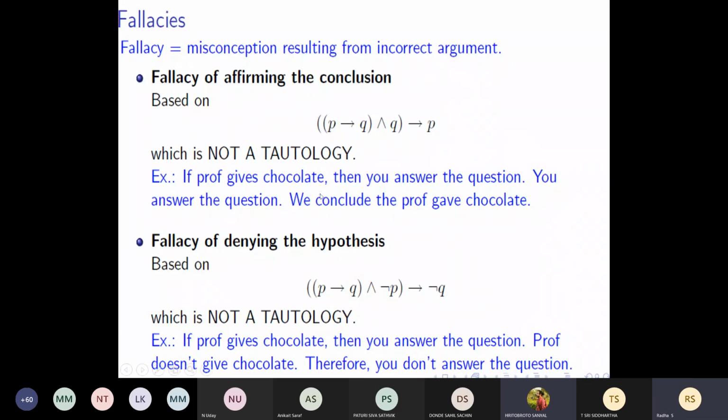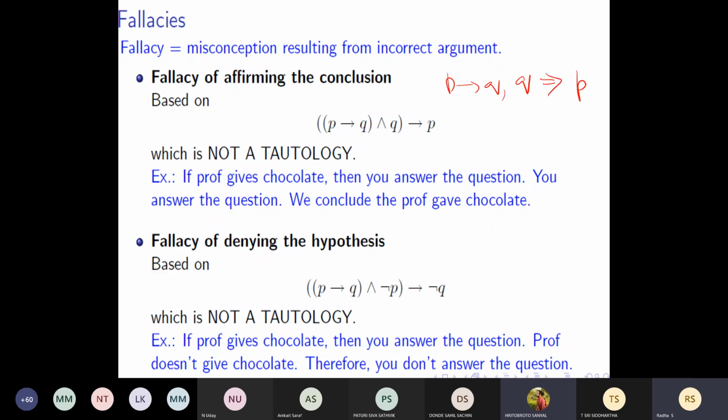So what is a fallacy? Fallacy means misconception, right? Resulting from incorrect argument, which is not a tautology. If the professor gives chocolate, then you answer the question. You answer the question. Can you conclude that the professor gave chocolate? See, P tends to Q is true, Q is true.